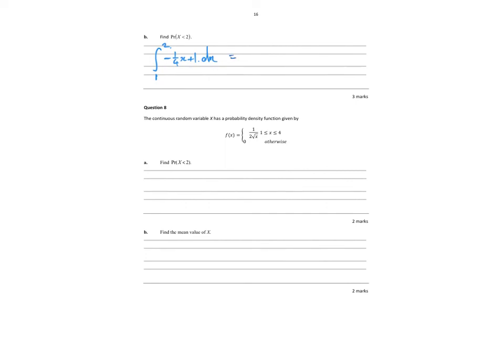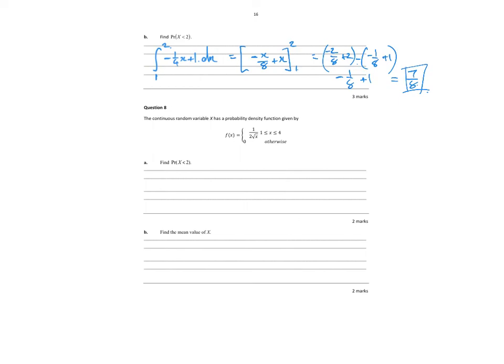So that's equal to, add 1 to the power and divide, negative x squared on 8 plus x between 2 and 1, which is equal to negative 4 on 8 plus 2 minus negative 1 on 8 plus 1. So minus on minus is plus, so I end up with 1 on 8. 2 minus 1 is 1. So I get 7 on 8. Righto.